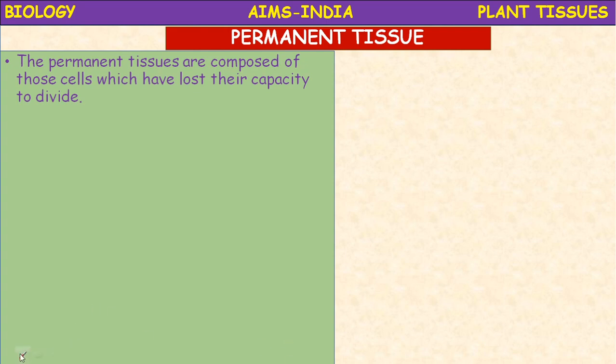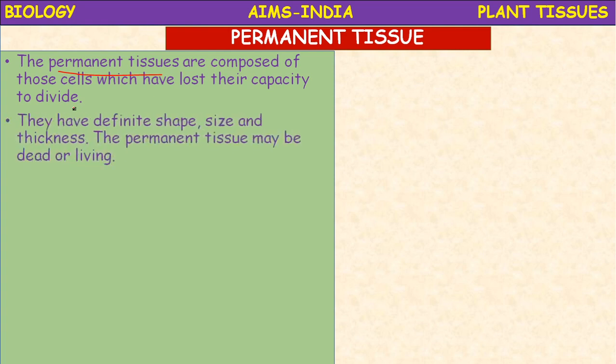Okay children, so what is a permanent tissue? A permanent tissue is composed of those cells which have lost their capacity to divide. In meristematic tissue, actively dividing cells are present, but in permanent tissues the cell division capability is lost.